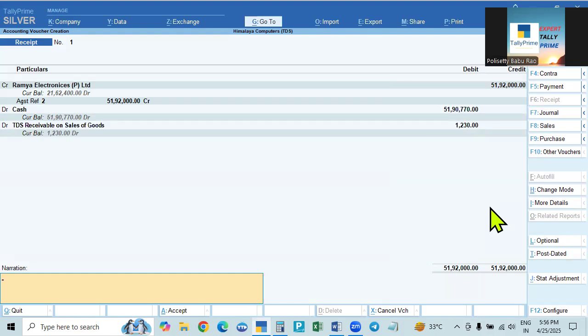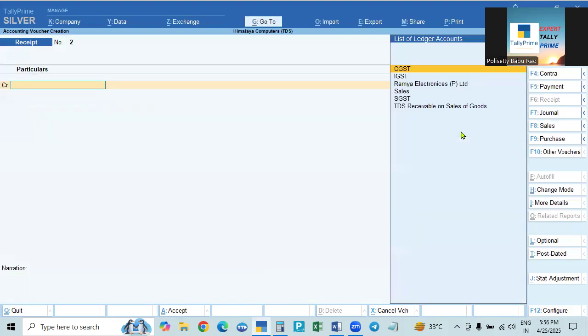Deduction we may not show, we can also show it. We know how much is to be deducted by him, so we can show only the balance payable. Or we can make the full entry without deduction. Then when you receive the money, by seeing the bank statement, we can understand the amount deducted. Total amount due, this is the amount deducted, the difference is 1,230. That is the TDS. We need not pay anything to the government. In the case of the deductor, he has to make the payment to the government. In this case, nothing is there.